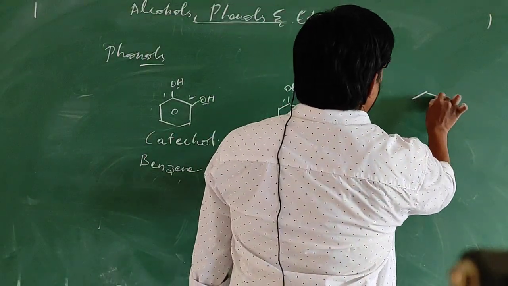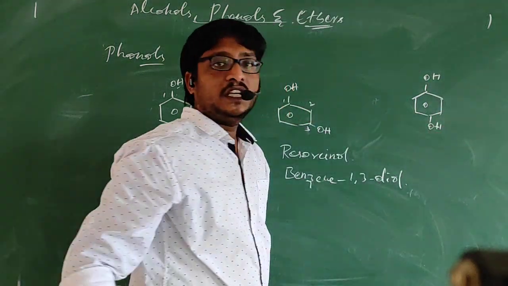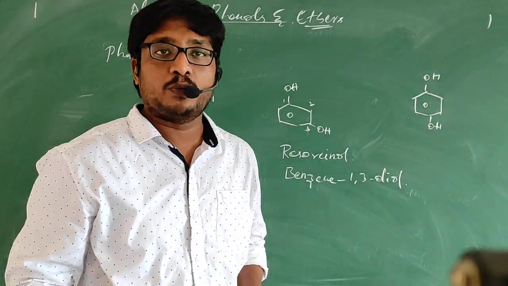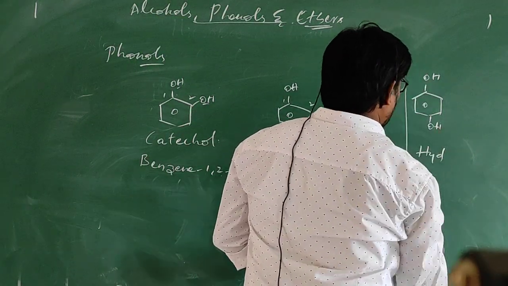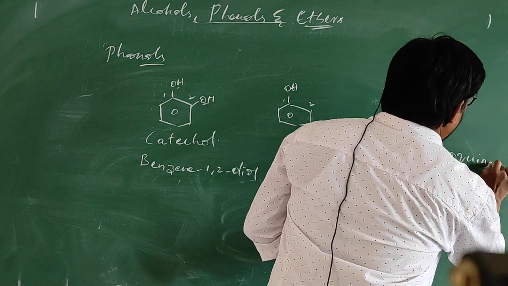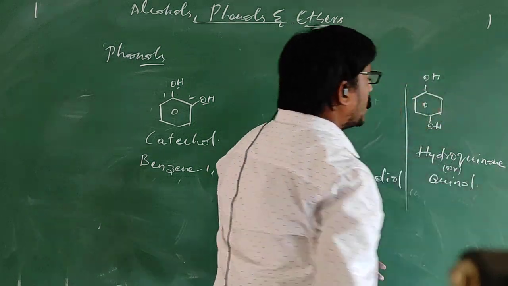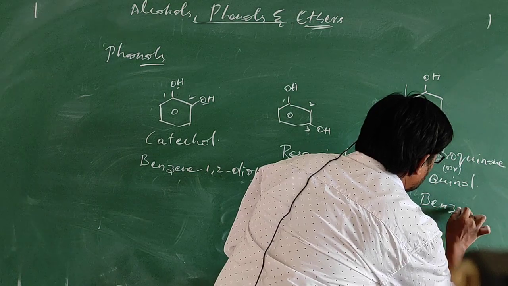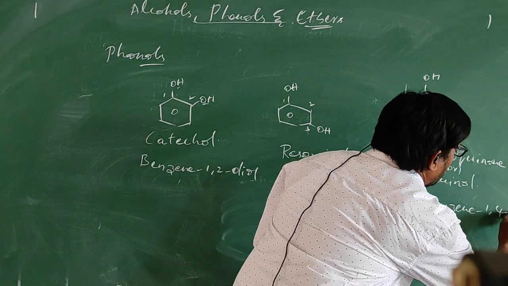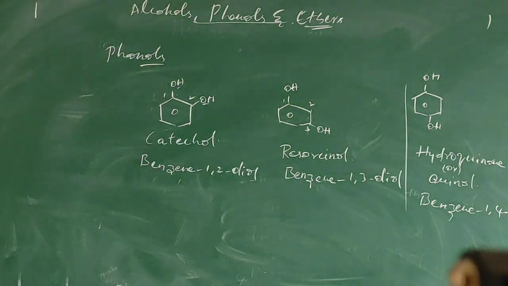Next, if they are present opposite to each other, at 1 and 4 position, then we call it hydroquinone or quinol. Hydroquinone, or we can call it quinol. This is the common name. The IUPAC name will be benzene 1,4 diol. This is the IUPAC name. So this is about nomenclature of phenols. Please note down.